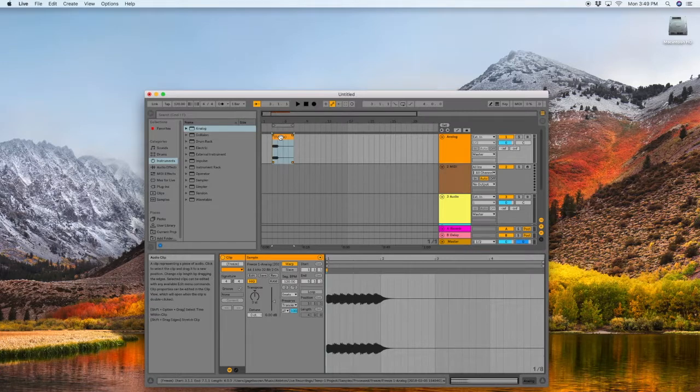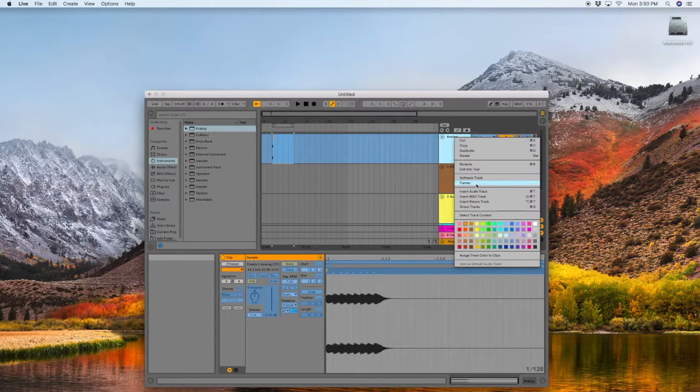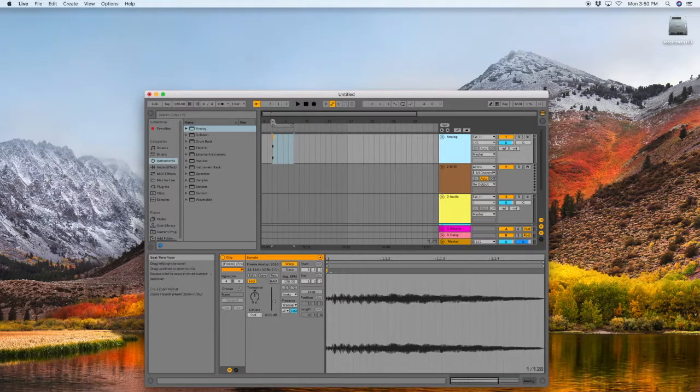Now, double-click the audio clip and click the small divided by 2 button many times. Now you're going to freeze and flatten the track again and hit the same divided by 2 button a bunch of times again.